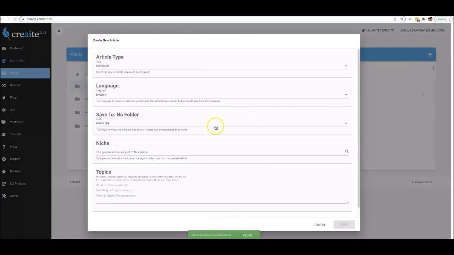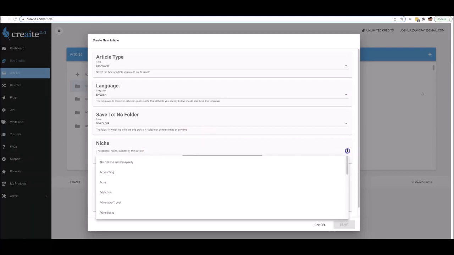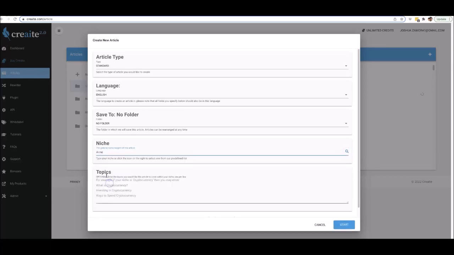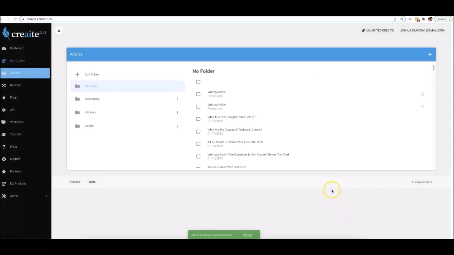And now I want to show you, if you come back in here and all you want to do is select the niche and you really don't want to guide the topic of the article at all, literally all you have to do is come in here, select the niche, hit start, and that is it. That is literally all you have to do. It takes seconds for anyone to do that.